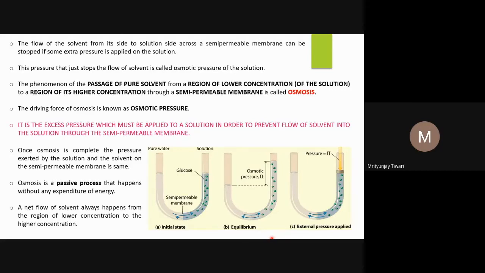This is called the passive process. So osmosis is a passive process because it happens without any expenditure of energy. A net flow of solvent always happens from the region of lower concentration to the higher concentration. This we have seen already.